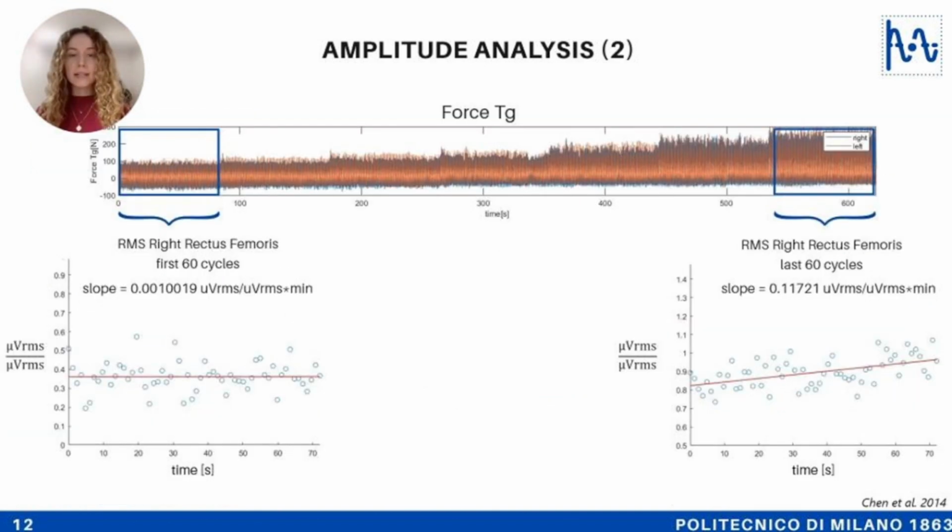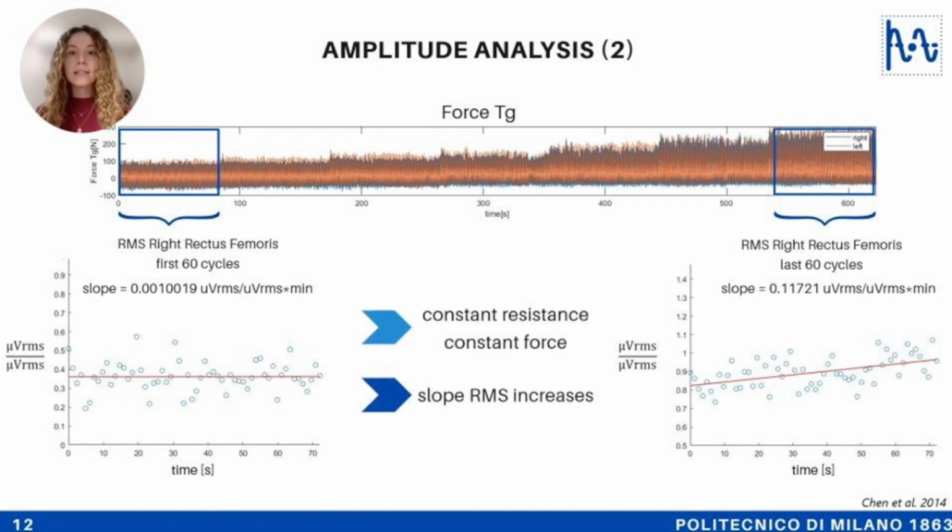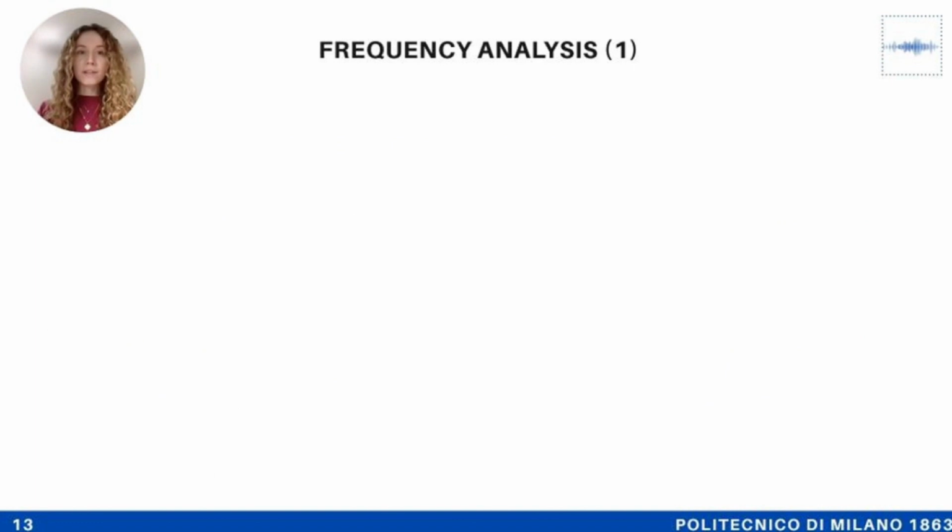We did a joint analysis of force and amplitude, computing the root mean square for the first 60 cycles and for the last ones in a situation of constant force. The slope of the interpolation line is greater in the last part of the exercise, and this can be due to fatigue. More interesting results about the fatigue onset are provided by the frequency analysis.